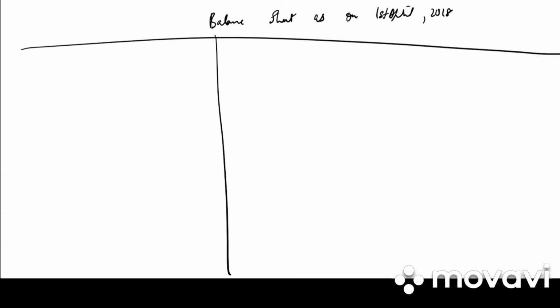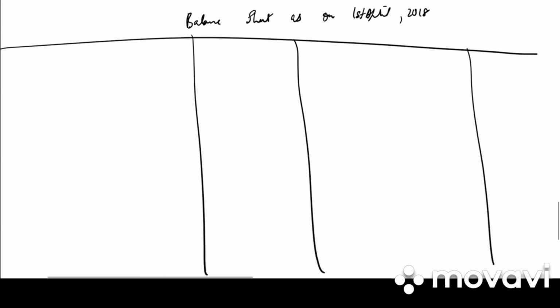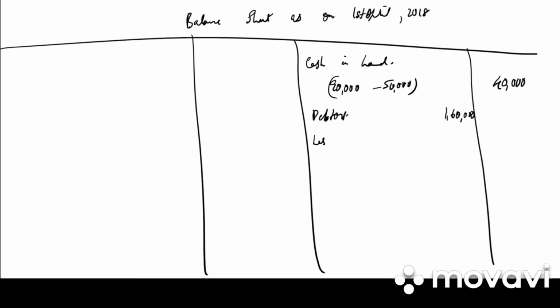Last we need to prepare the balance sheet. So write down balance sheet as on 1st April 2018. We have liabilities, amount, assets and amount. First we have cash in hand. It was 90,000 but we paid Shyam 50,000. So how much is remaining? 40,000. Then we have debtors 1,60,000 less provision for doubtful debt. It is 10,000 plus 19,500, that is 29,500.